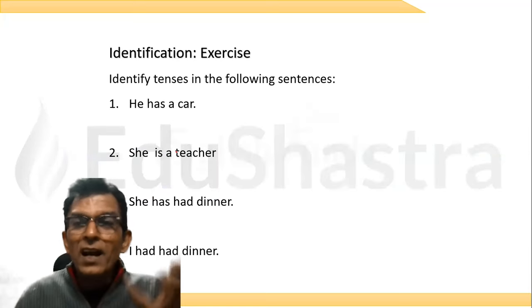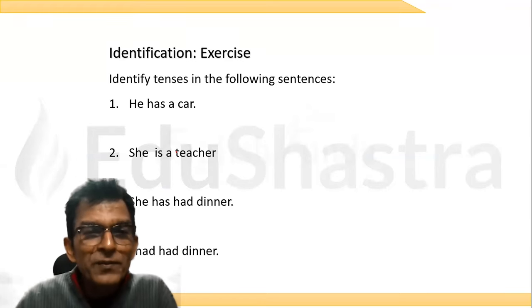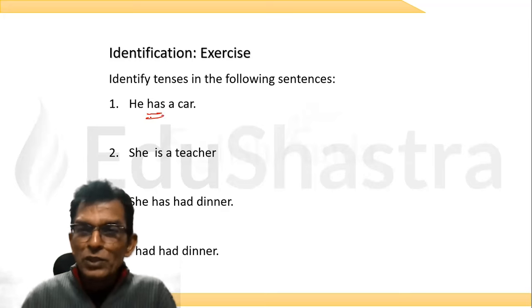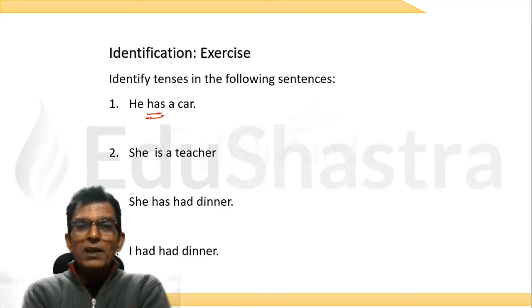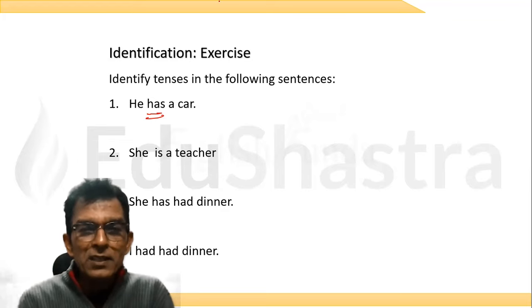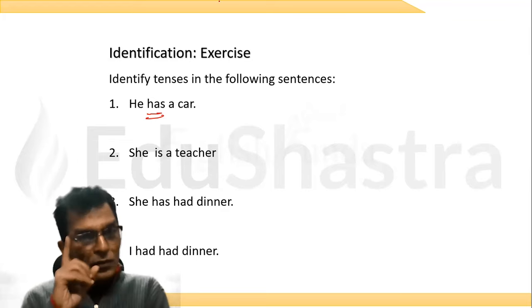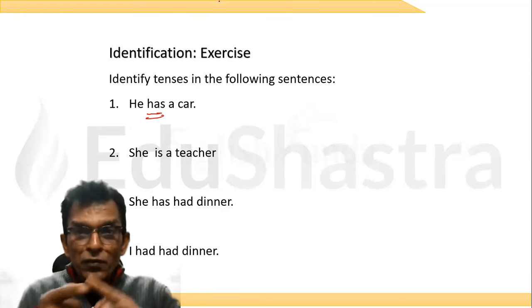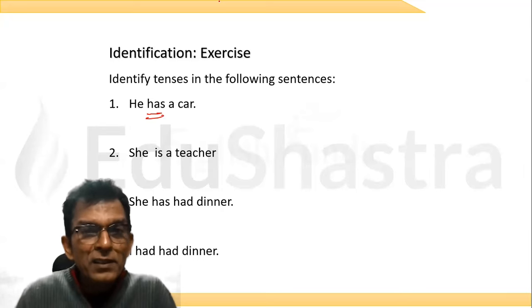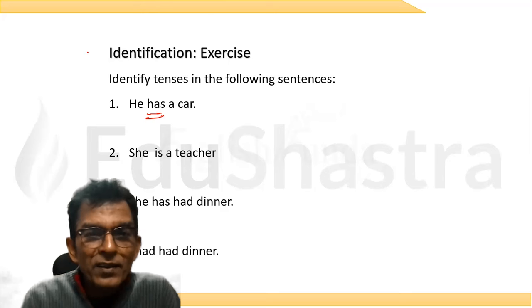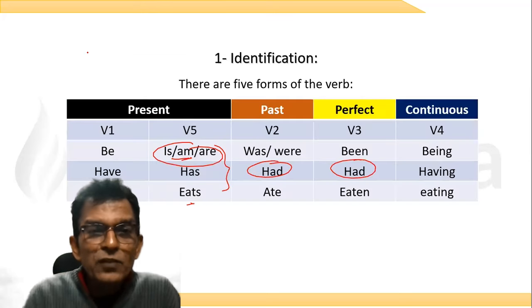Now, he has a car. How many verbs do you have? He has a car. How many verbs do we have? And where has it come from? Very nice. Somebody has given the answer. Let me check. 1 verb. Very good. And the 1 verb has come from which column? Is it V1 or V5?